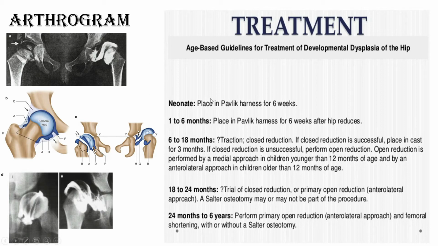If the patient is a neonate, then you can put a Pavlik harness for 6 weeks, even up to 6 months, because the Pavlik harness will reduce the hip to the normal position. I will show it immediately. After that, up to 8 months you can apply traction. You will try to do a closed reduction, then you can also do a plaster.